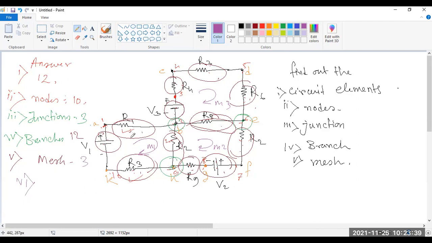And if you are asked which ones are the loops, say loops are as many as I am showing.